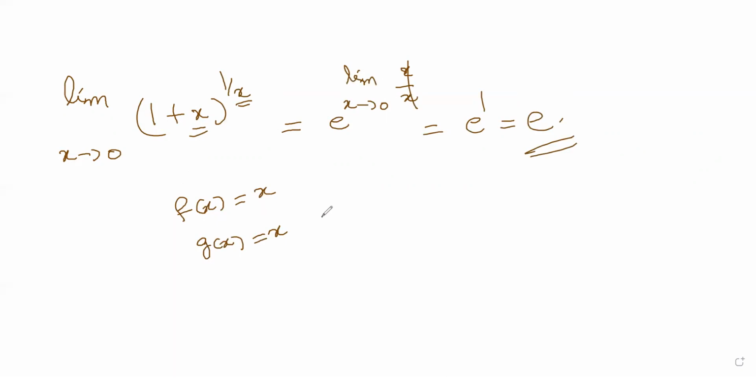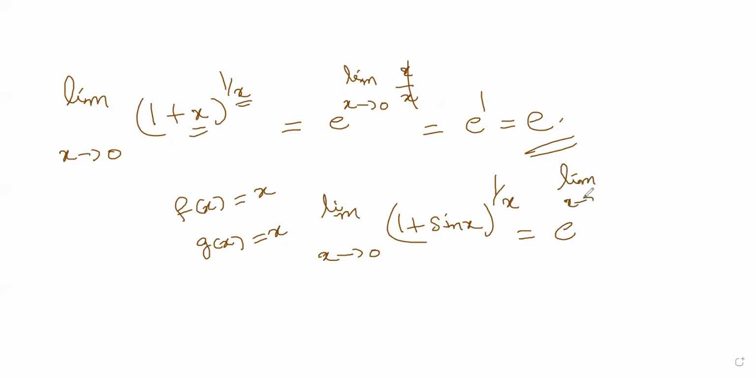Suppose I ask you limit x tends to 0, 1 plus sin x whole power 1 by x. How do you calculate this? Simple. e to the power of limit x tends to 0, sin x by x. You know the limit of sin x by x is 1. So e power 1, the answer is e.